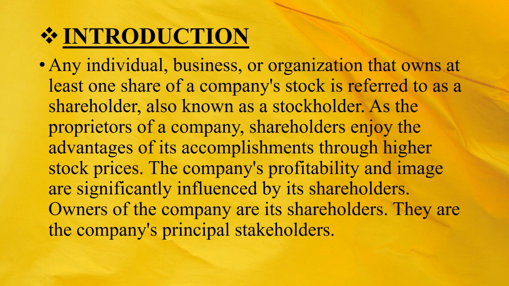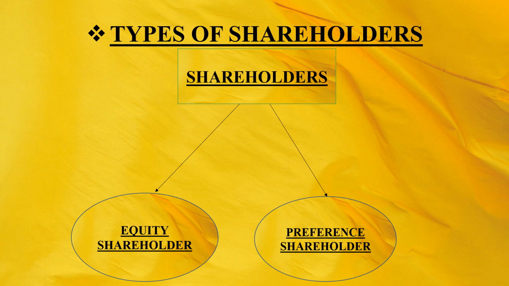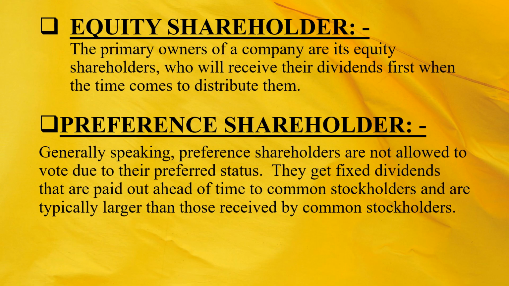Now let's see the types of the shareholders. There are two types of shareholders. One, equity shareholders. Second, preference shareholders. Now let's see about the equity shareholders. The primary owners of a company are its equity shareholders, who will receive their dividends first when the time comes to distribute them.